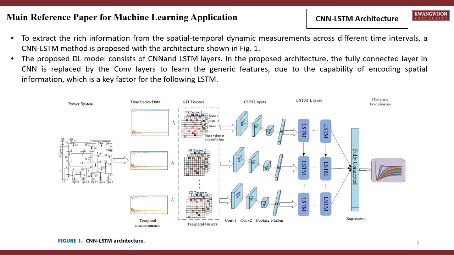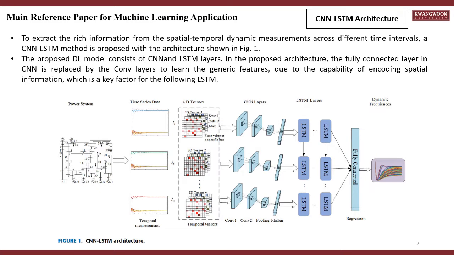In this slide, we will discuss the CNN and LSTM that are proposed for the architecture. So, to extract the rich information from the spatial temporal dynamic measurements across different time intervals, a CNN-LSTM method is proposed with the architecture shown in Figure 1. In Figure 1, we can see several parts: power system, time series data for the tensor, CNN layers, LSTM layers, and dynamic frequency.